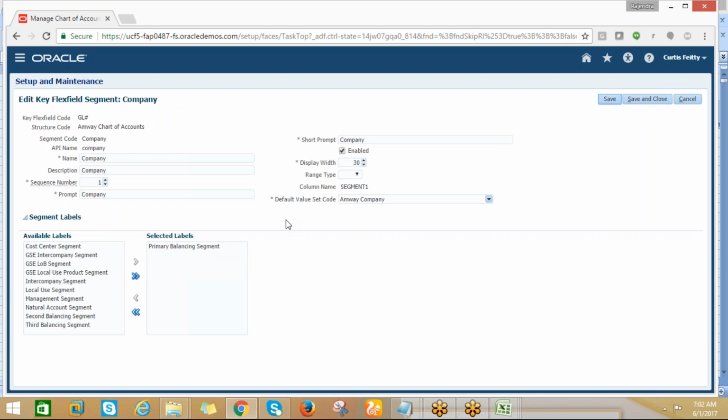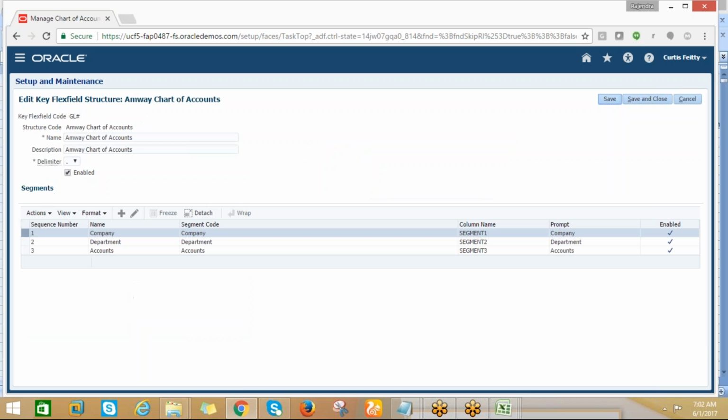This one, the value set is Amway company. Okay, fine. Accounts.